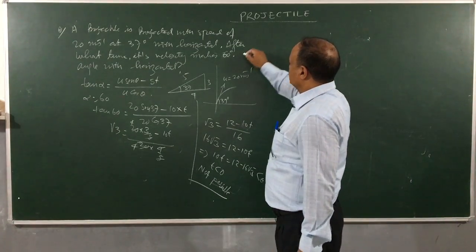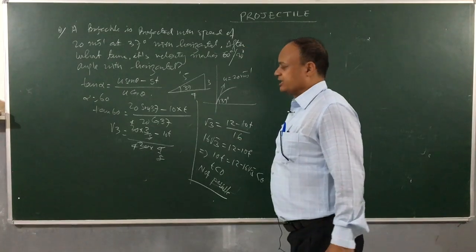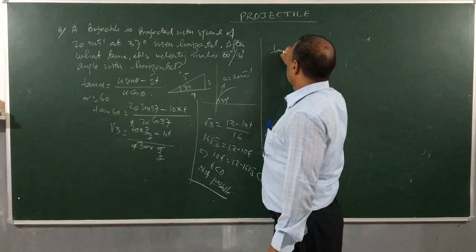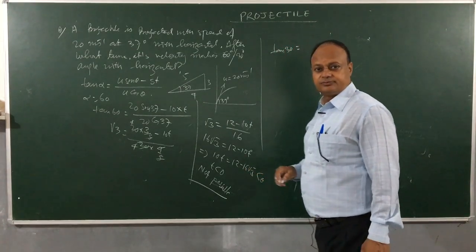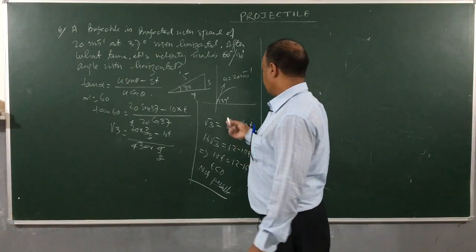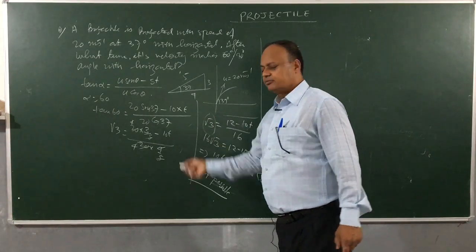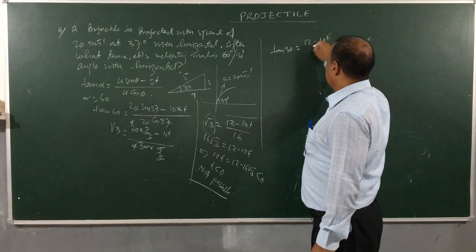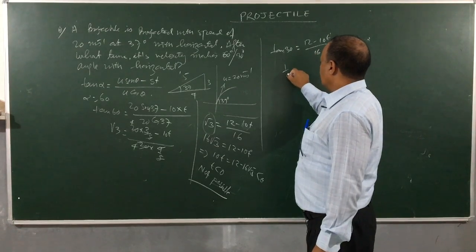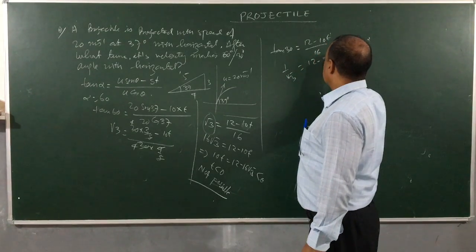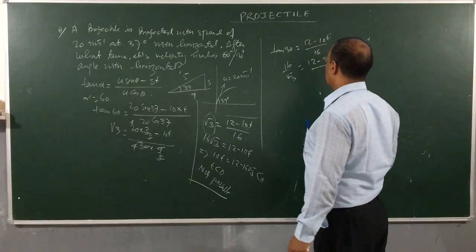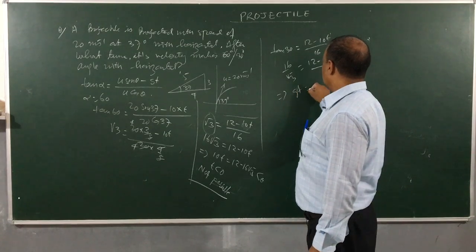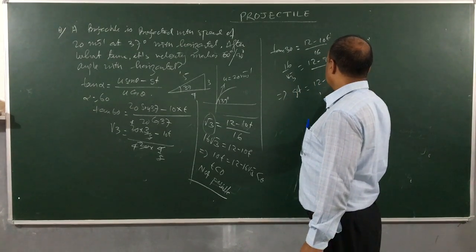Now, suppose they give you a 30-degree angle. In the same equation, tan 30 is equal to 1 by root 3, which equals 12 minus 10t by 16. Cross multiplying, 16 by root 3 equals 12 minus gt, so gt is equal to 12 minus 16 by root 3.